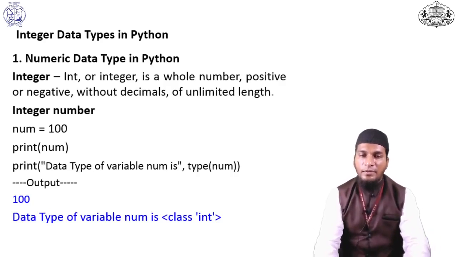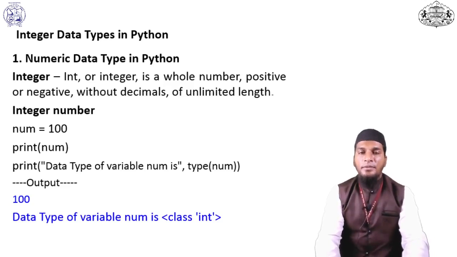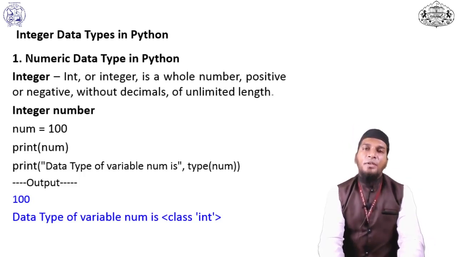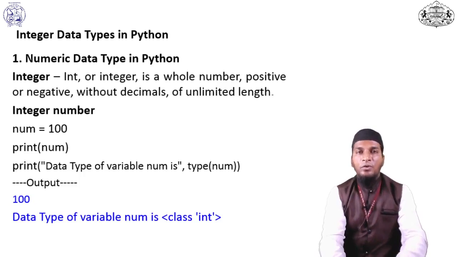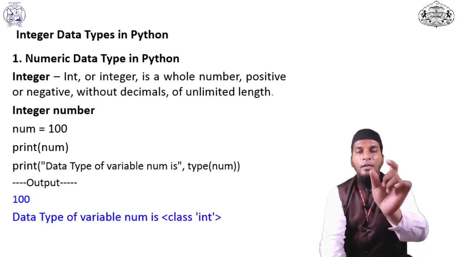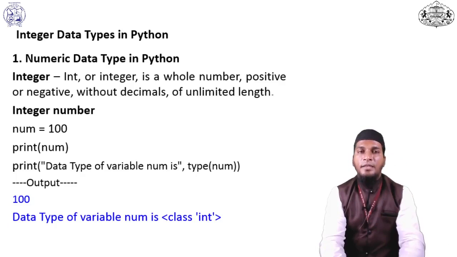Some programming languages provide a length limit, but in Python the length is unlimited. Integer number, for example, num equal to 100, and we print num. Let's see which data type this is. To check that, we have to use the type function. We write type, then the name of your variable, and it will show which data type it is.